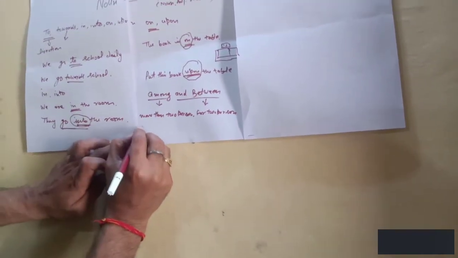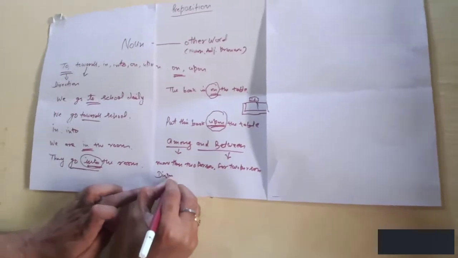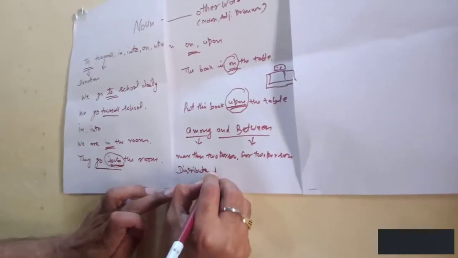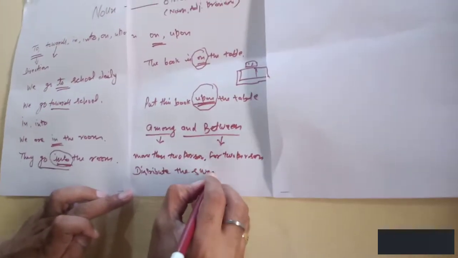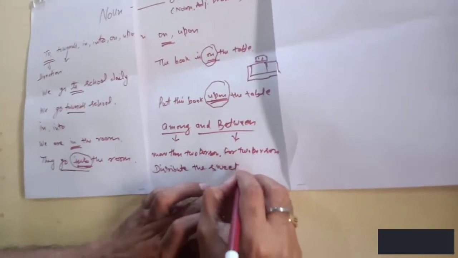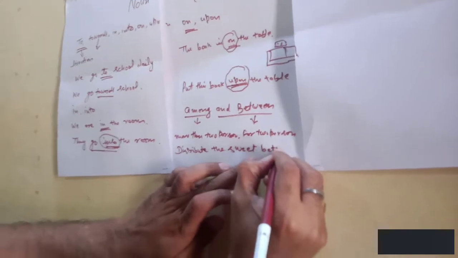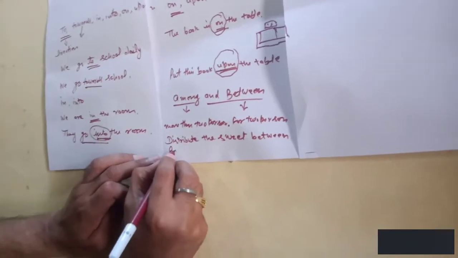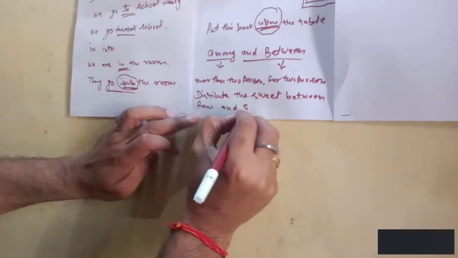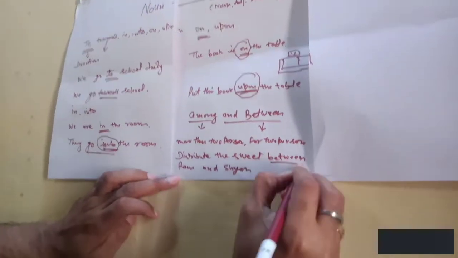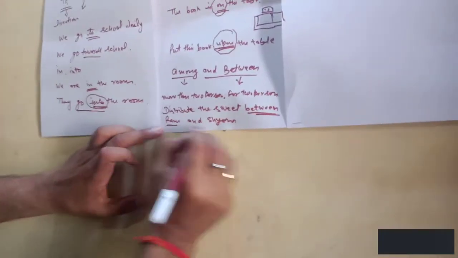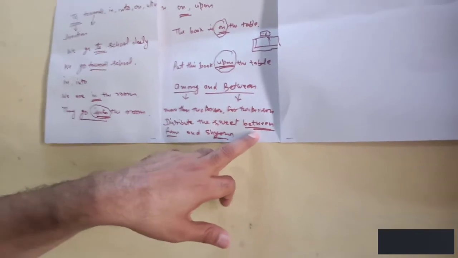Example: distribute the sweet between Ram and Shyam. So here between is used for only two persons. Ram and Shyam, these are the two persons for which between has been used.